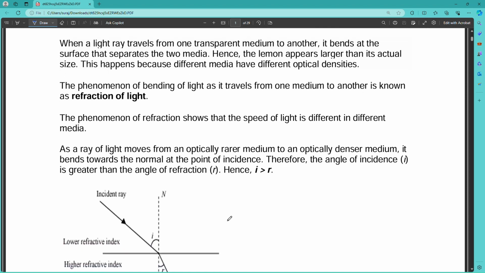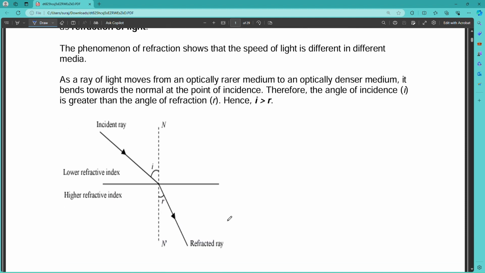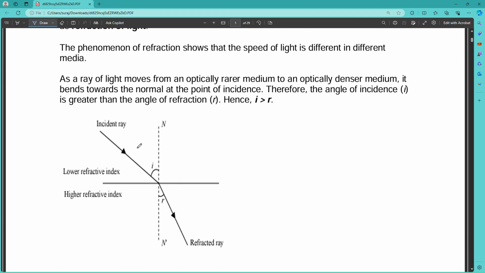The bending of light depends upon the medium. If the medium varies, the bending also varies. Suppose this is a low refractive index medium, and that is a higher, denser medium. When the rays of light fall upon that surface, if it goes from rarer medium to denser medium, then it bends towards the normal.